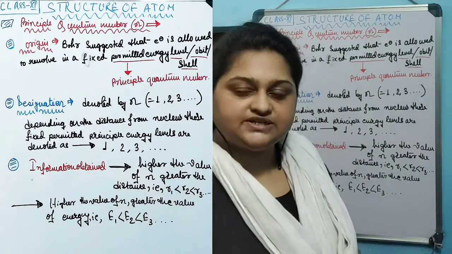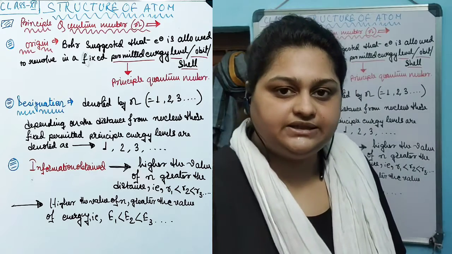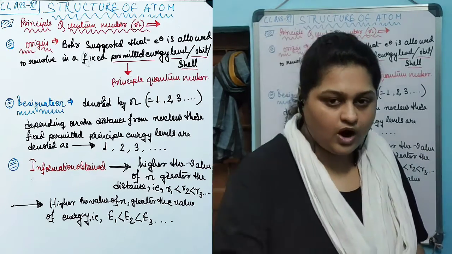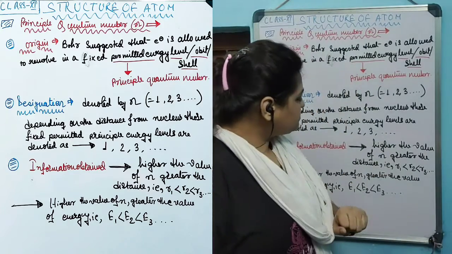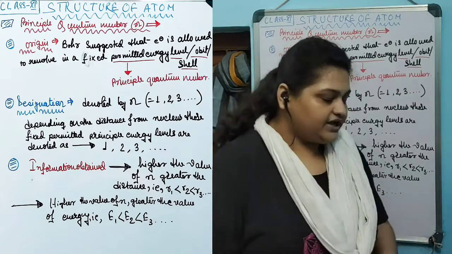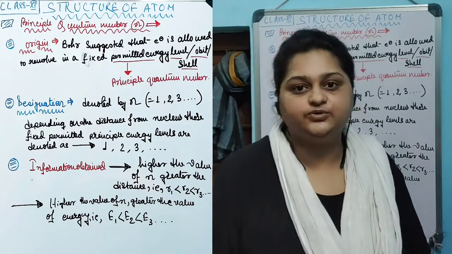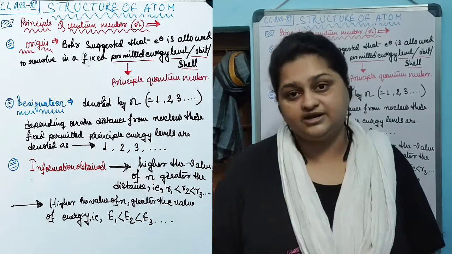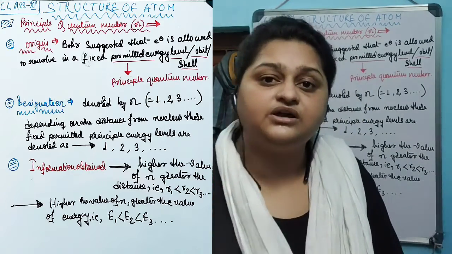Depending on the distance of the principal energy level from the nucleus, the principal quantum numbers assigned are 1, 2, 3 and so on. The main information we get from the principal quantum number is that if the value of the principal quantum number n is higher, then you can say that the electron residing in that particular energy level is farther apart from the nucleus.